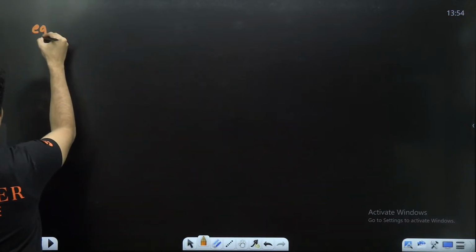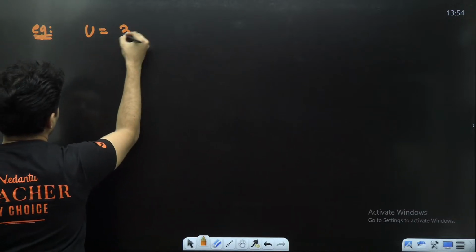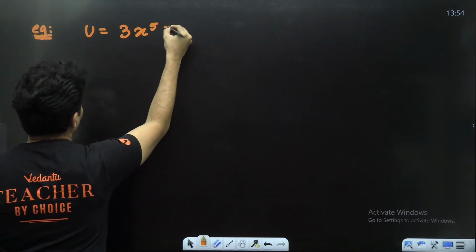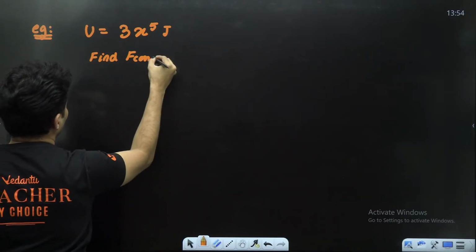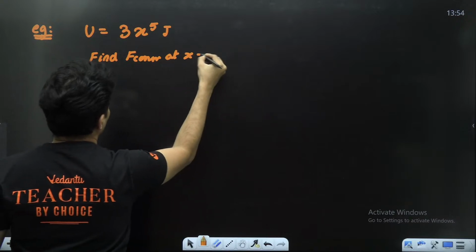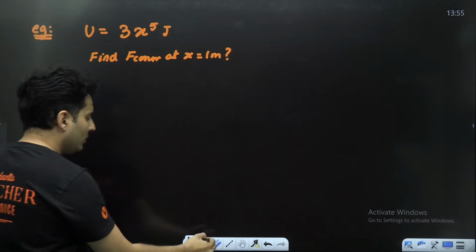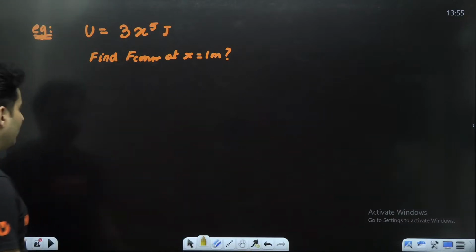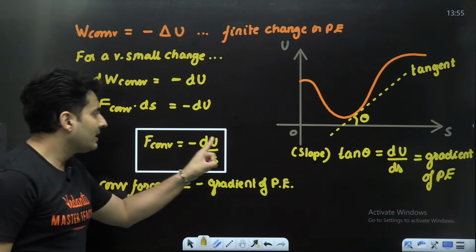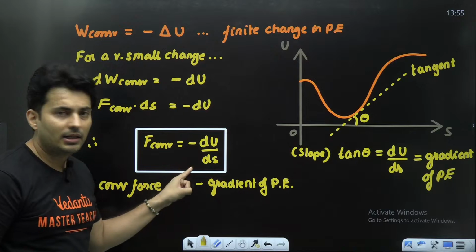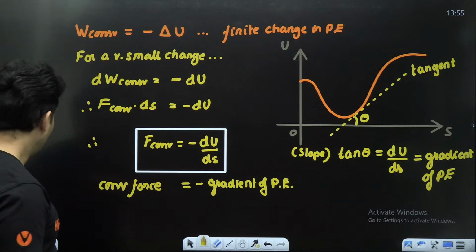Say for example, I tell you, listen, the potential energy is given by 3x raised to 5 joules. Find the conservative force at x equals 1 meter. That is the question. What you will do in such situations is go back to this formula. The force is related to the potential energy by this formula. If you know the energy, you can differentiate it, put a minus sign, and you get the force which is associated.